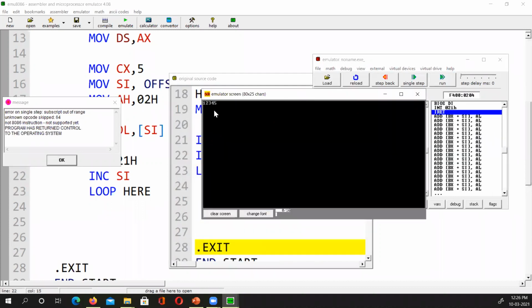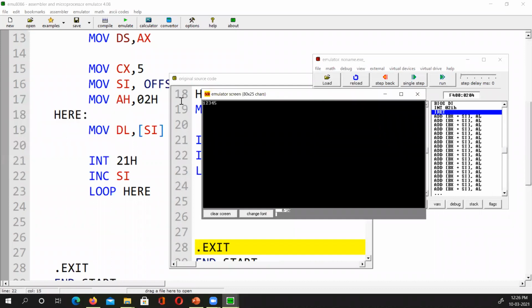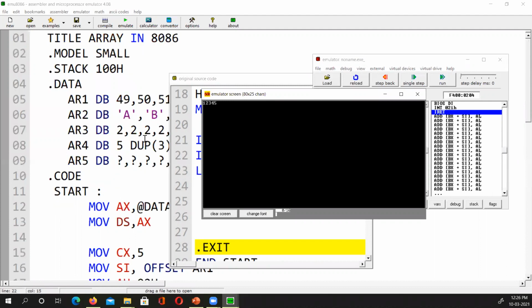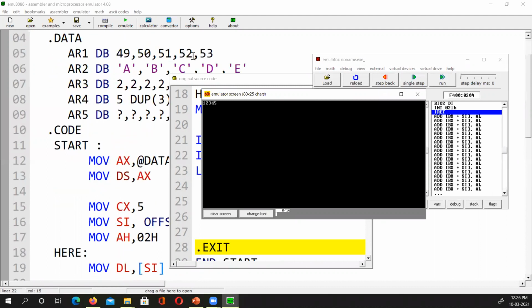Now, if you could see here, it is 1, 2, 3, 4, 5. What have I put here? 49, 50, 51, 52, 53. But what is the answer coming? The answer is coming 1, 2, 3, 4, 5. Exactly. Because it works in ASCII inside.